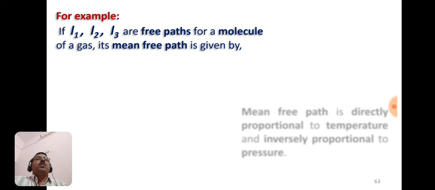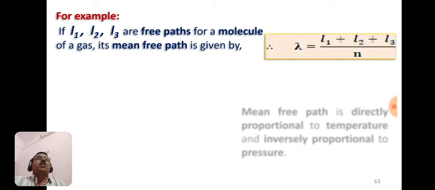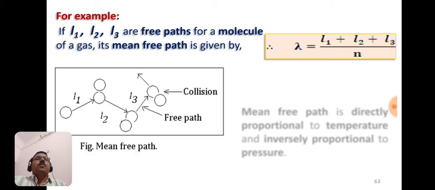Now for example, let's consider L1, L2, L3 are free paths of a molecule of a gas, and its mean free path can be calculated using this formula: lambda is equal to L1 plus L2 plus L3 upon N, where N indicates the number of gas molecules.